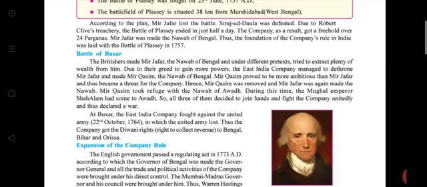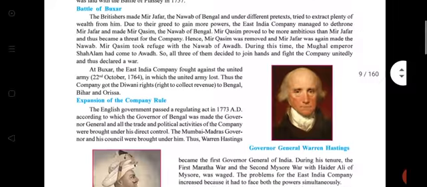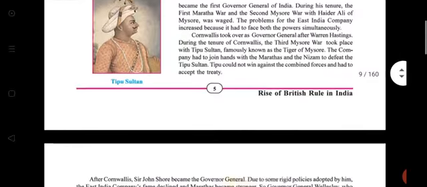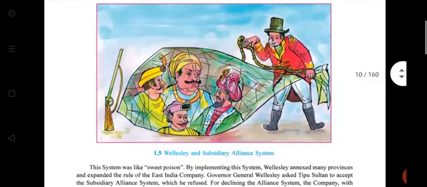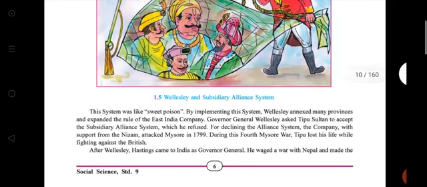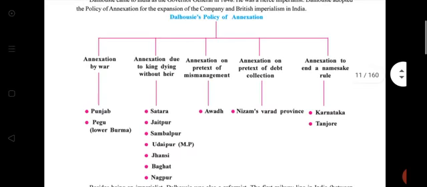See, the Battle of Buxar and the Battle of Plassey. Read perfectly. Come on, fast. Fast reading. Read this chart.